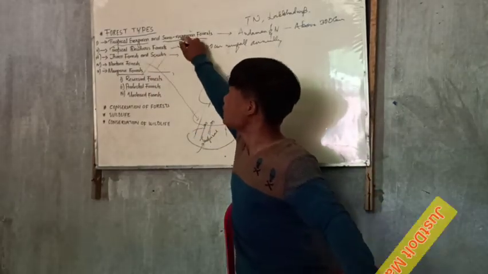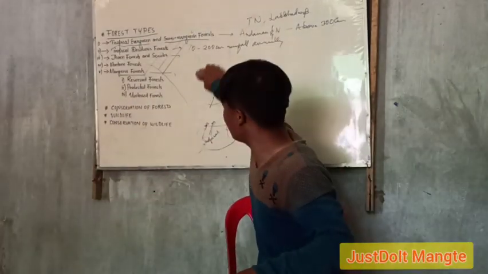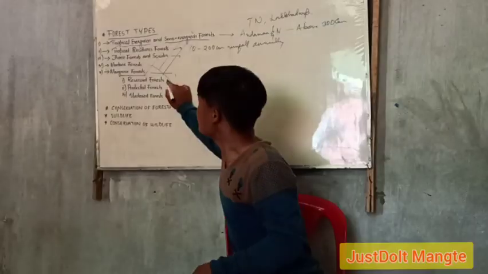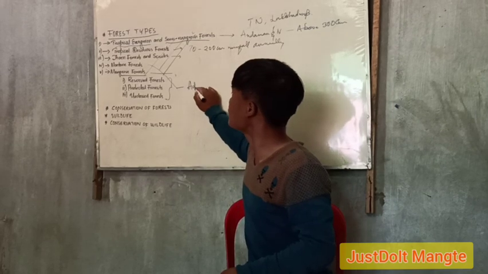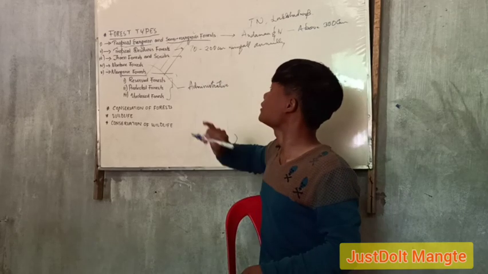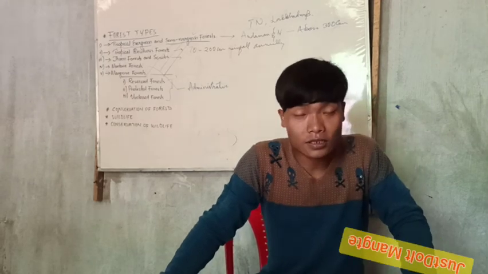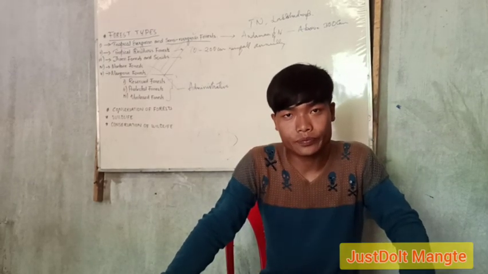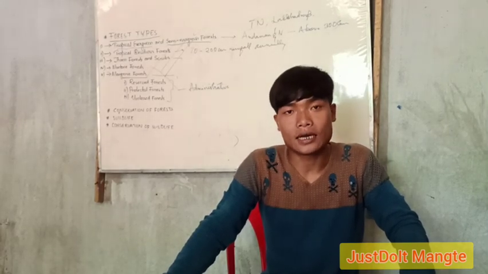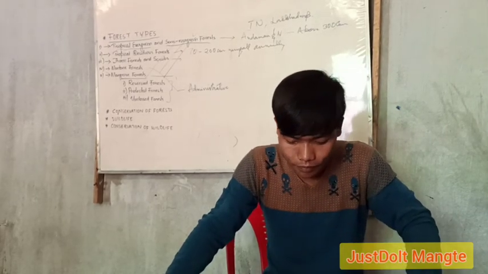We have already done this one. Okay, now let us see. Okay, these three classifications, they are based on administrative point of view. So in the administrative point of view, forest is classified into 3 types. They are reserve forest, protected forest, and unclassed forest.